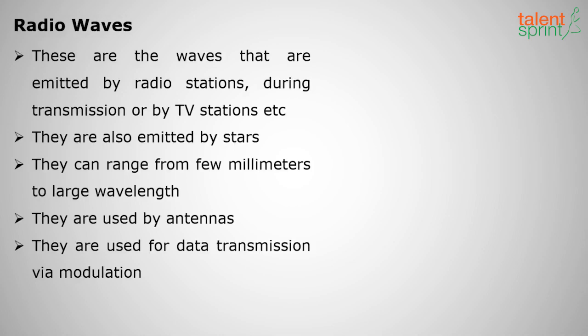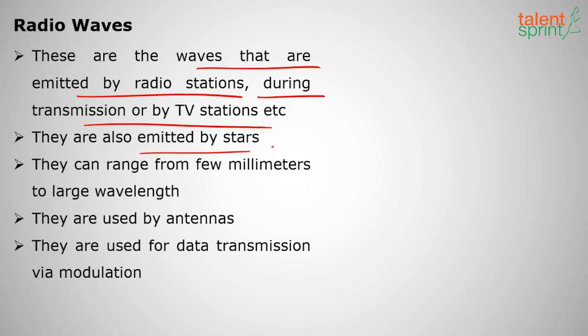So generally we think that radio waves are useful for radio transmission, TV transmission. Yes. So what are these radio waves? They have the highest wavelength and lowest frequency, right? These are the waves that are emitted by radio stations during transmission or by TV stations. They are also emitted by stars, remember this, and they can range from a few millimeters to larger wavelengths, and they are used by antennas of televisions or radio channels, and they're used generally for data transmission.